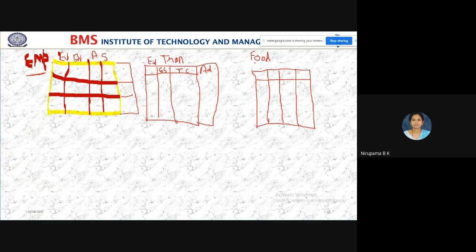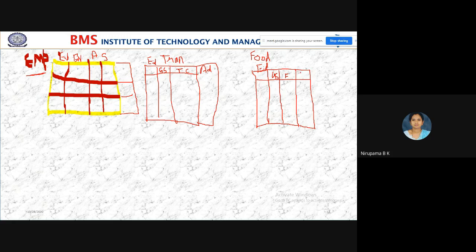Those who want to take food from the college, their charges will be deducted from the salary. So that's why here I am making a table to segregate which employees take food from the college. So employee ID, gross salary, and food.